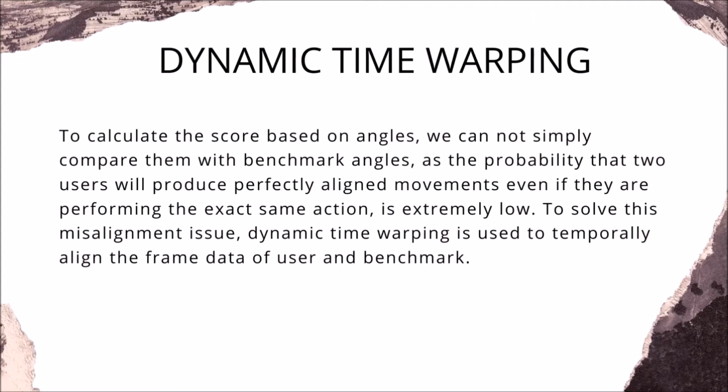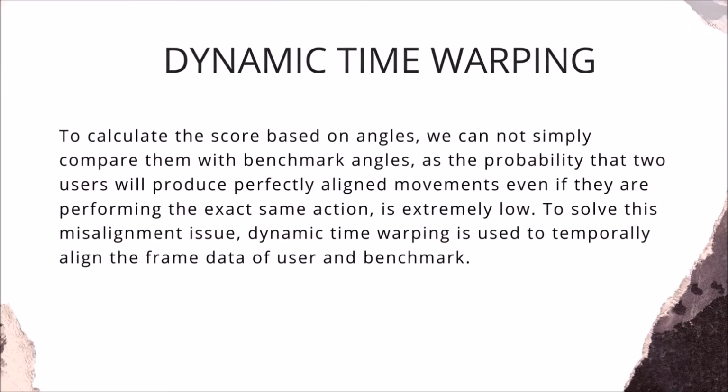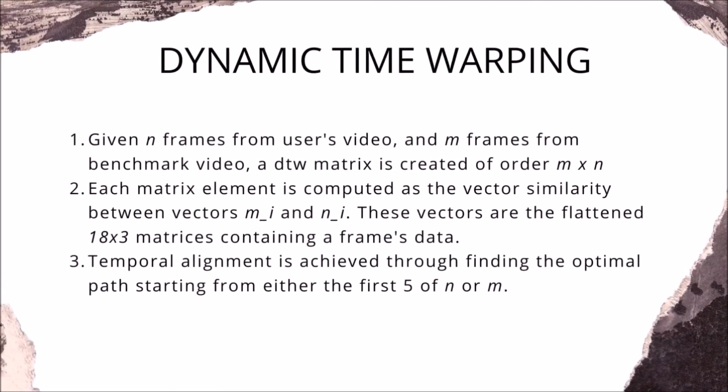To solve this misalignment issue, dynamic time warping is used to temporally align the frame data of user and benchmark. This is how we have implemented this algorithm. If a user's video has n frames and the benchmark video has m frames, then the dynamic time warping matrix is created of order m by n.